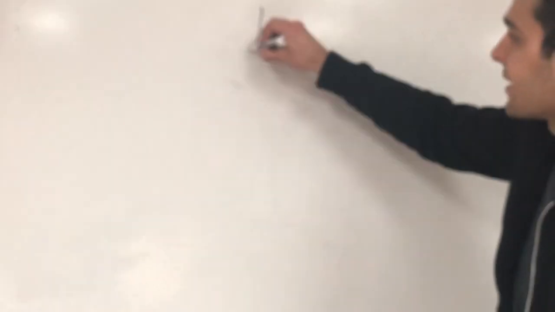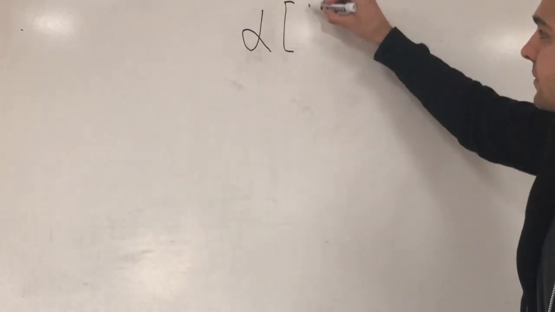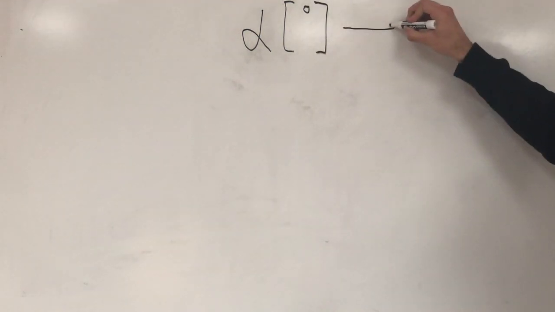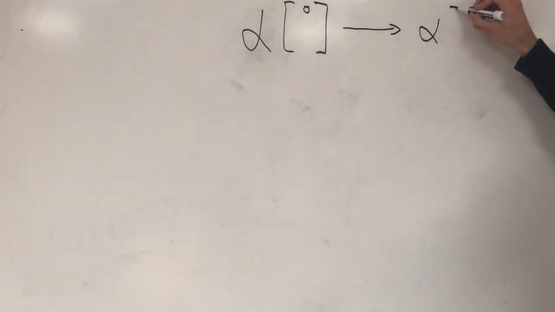Now we're going to show you how to find the effective radius. Arduino is providing us an angle in degrees, but we need to convert this angle into radians.